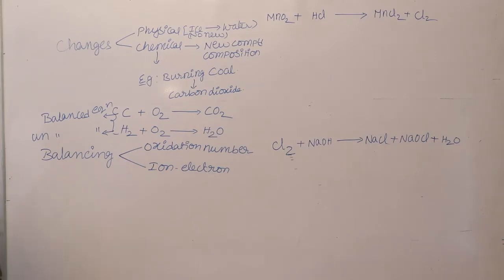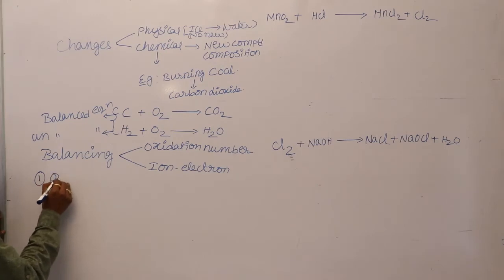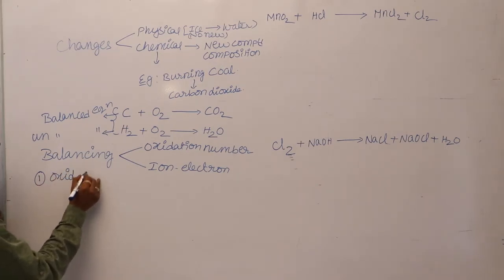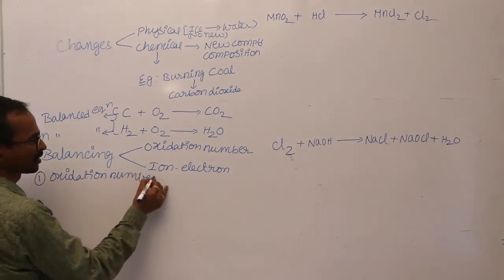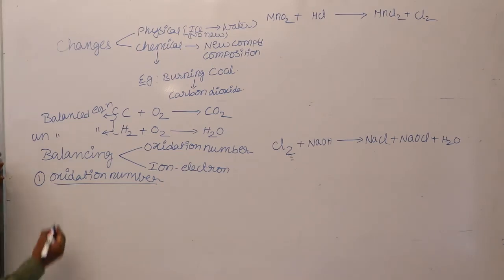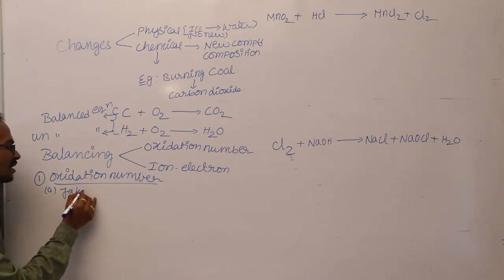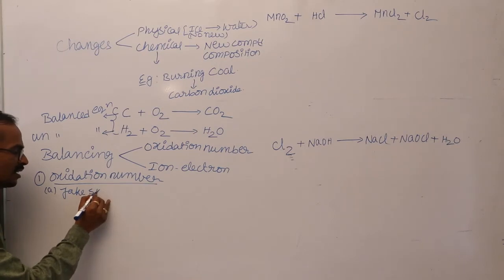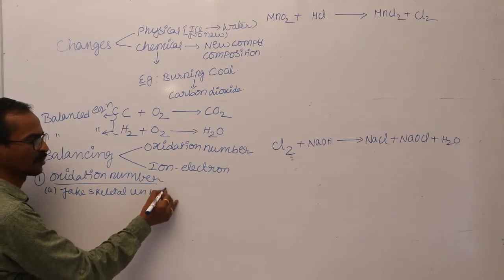The first one is the oxidation number method. How to balance equations in the oxidation number method. What are the different processes? What is the procedure you have to follow for balancing an unbalanced chemical equation? The first one is to take the skeletal unbalanced equation.